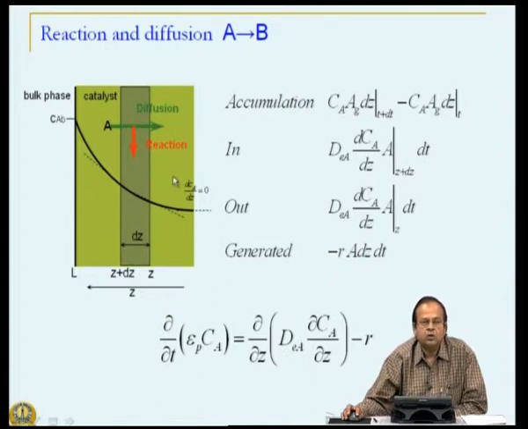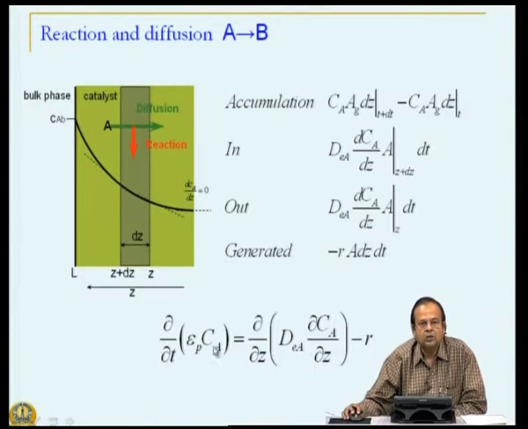The net result of writing a mass balance for this situation is we get an unsteady state mass balance which looks something like this. Term on the left hand side denoting the accumulation, the first term on the right hand side denoting the diffusion phenomena, the second term the reaction.